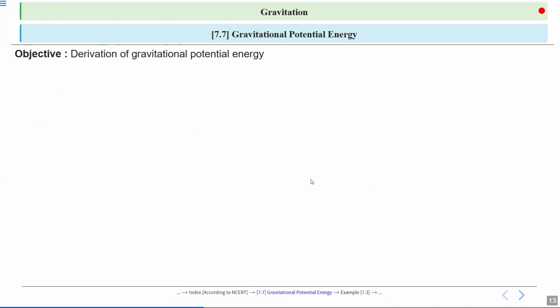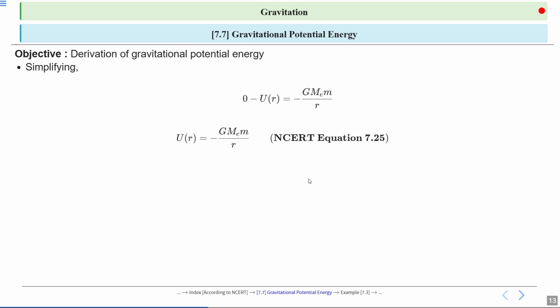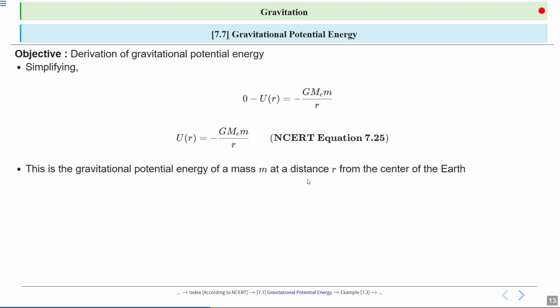Let's continue with derivation of gravitational potential energy. So we simplify the equation to show that the change in potential energy is 0 minus U of R is equal to minus G Me into m divided by R. This gives us the equation U of R is equal to minus G Me into m divided by R. So this is the gravitational potential energy of a mass m at a distance R from the center of the Earth.